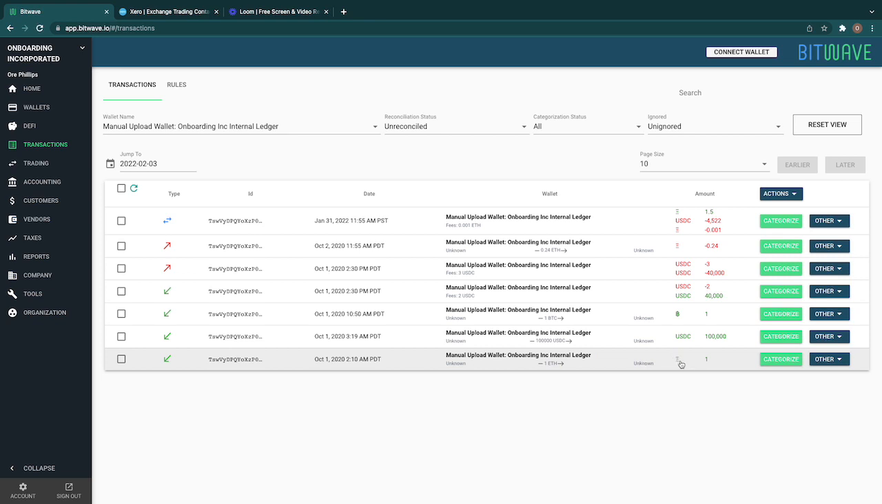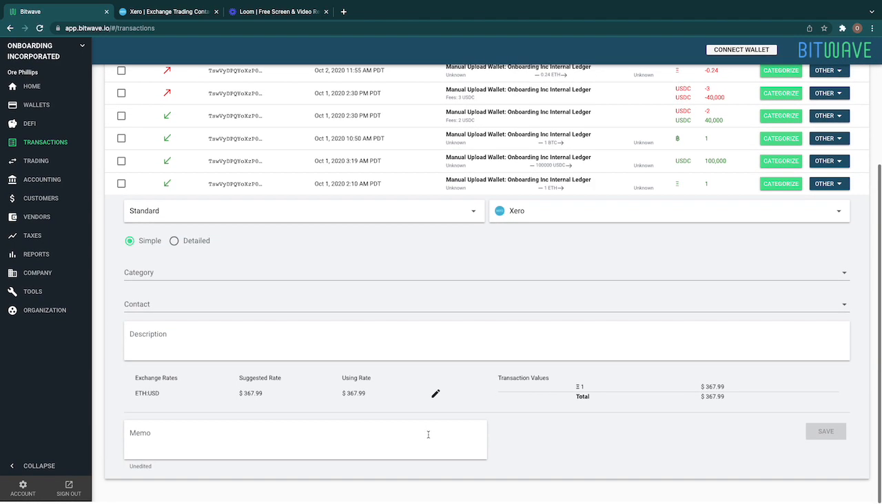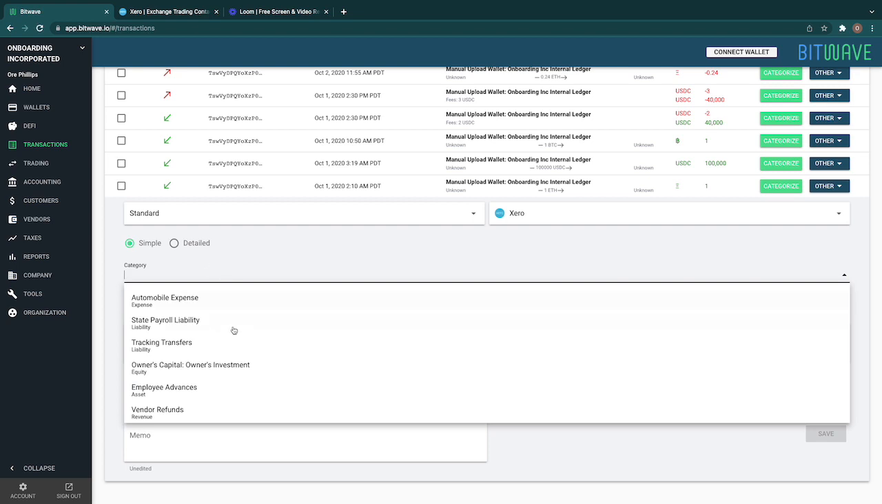It looks like this is the sign for Ethereum. So one Ethereum was coming in at 2:10 Pacific. There's a drop down here that has intelligence to provide the appropriate types of categorizations that are possible. We'll focus on standard for now. This is just a simple standard categorization, and when I select this, I can choose.